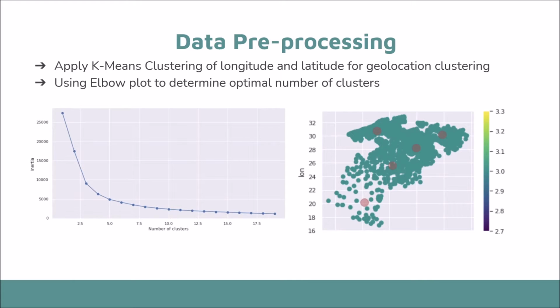Next, we applied k-means clustering of longitude and latitude for geolocation clustering, which could be a factor for income level around the wards. We determined the optimal number of clusters by plotting an elbow curve and identified the point where its reduction in inertia is almost constant. In our graph, we used 5 as the optimal number.